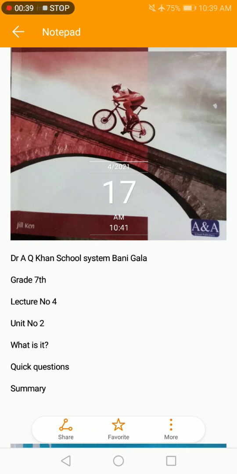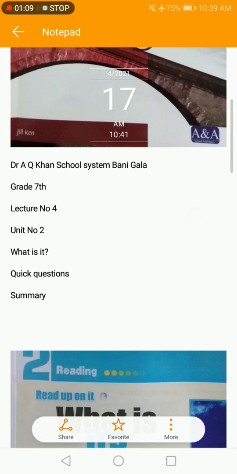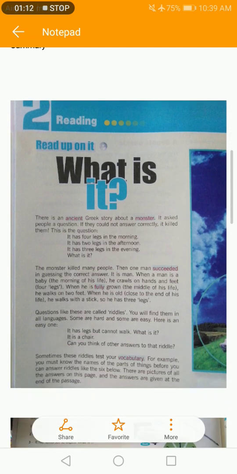The topic of the unit is: what is it? It is a question. The topic of our reading portion, the topic of our lesson is "What is it?" It is a question, and questions like these are called riddles. Riddles means paheli. Okay, now let's start our lesson with the reading portion.